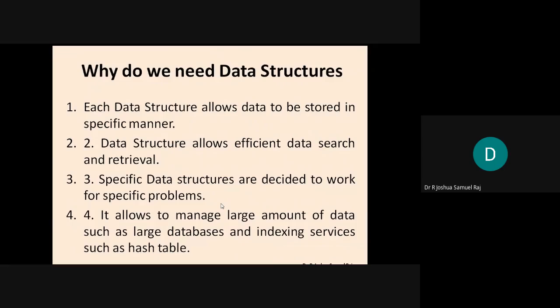In addition to it, there are specific data structures which are designed to work for specific problems. For example, the number of jobs that can be submitted to a printer. I may be at system A, you may be at system B, and we both may have a common printer, and the person who first schedules a job will be printed first. So it is on a first come first serve basis, which is a specific problem. For that there is a specific data structure such as queues. And again, it allows us to manage large amounts of data such as large databases and indexing services.